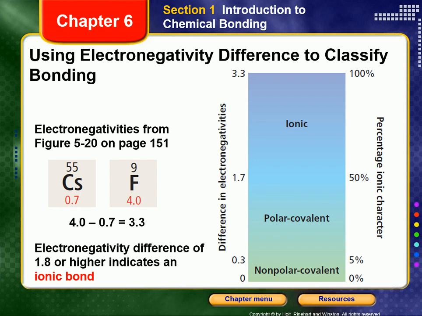So, according to Figure 6-2, the cesium-fluorine bonding is ionic. The valence electrons are close to the highly electronegative fluorine atoms, causing them to resemble anions, and far from the barely electronegative cesium atoms, which resemble cations.